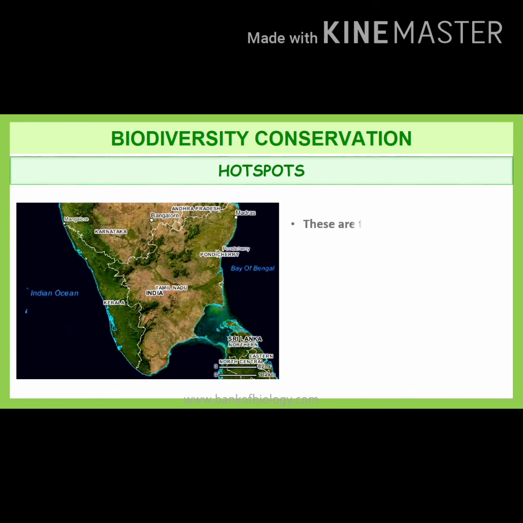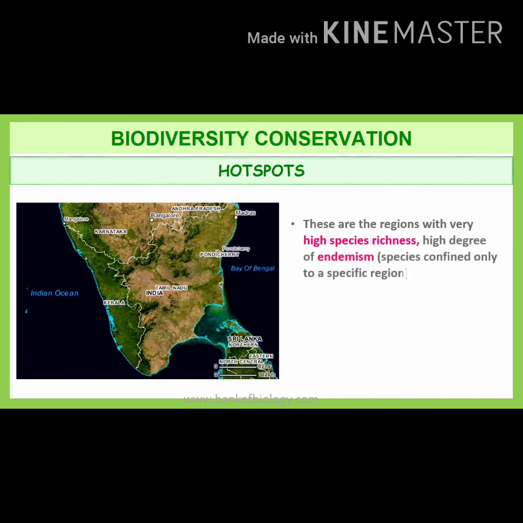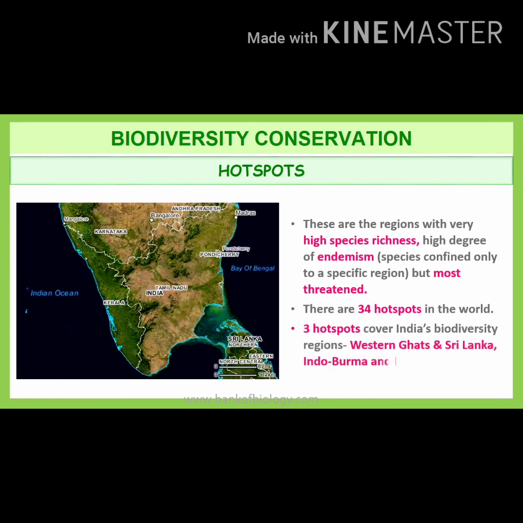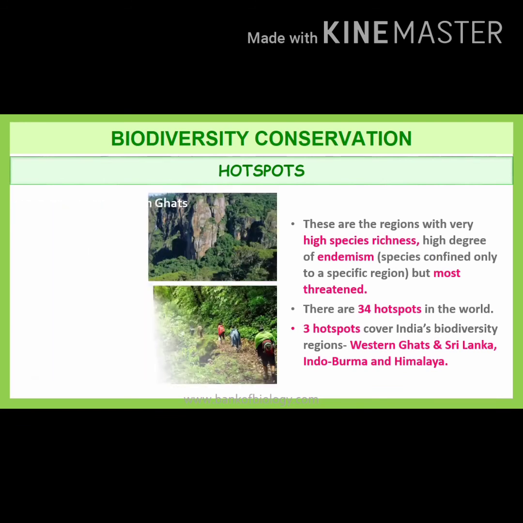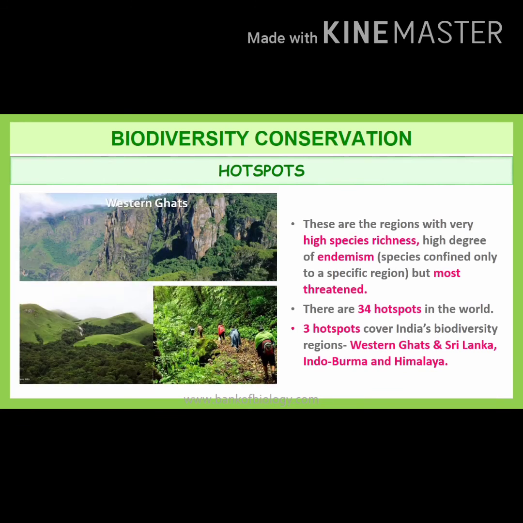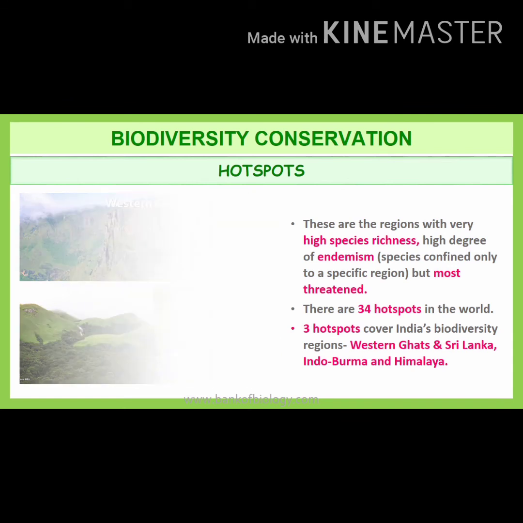Next comes biodiversity hotspot regions. Biodiversity hotspots are regions with very high species richness and a high degree of endemism. Endemism means species confined only to a specific region, but most threatened. There are 34 hotspots in the world. Three hotspots cover India's biodiversity region. The three hotspot regions in India are the Western Ghats and Sri Lanka, Indo-Burma and Himalaya.